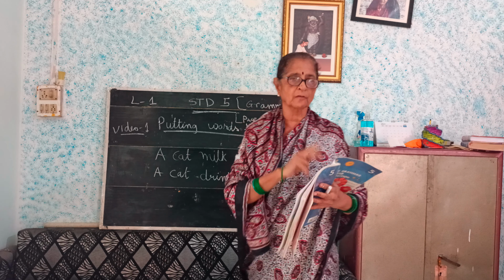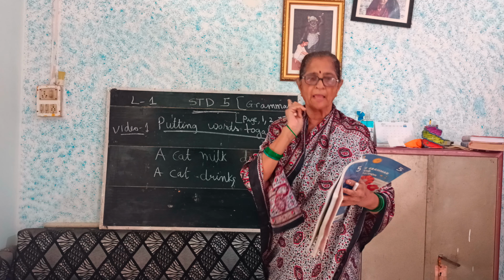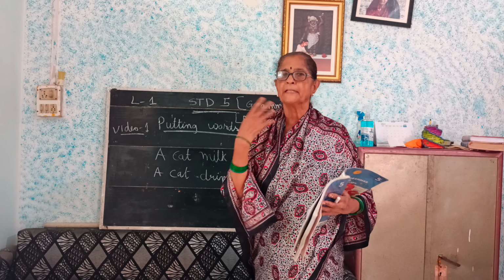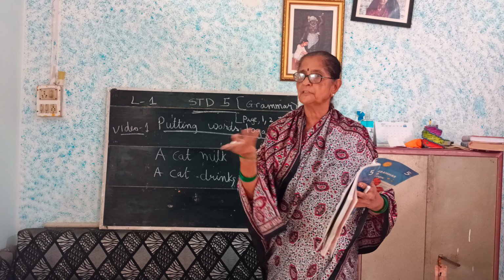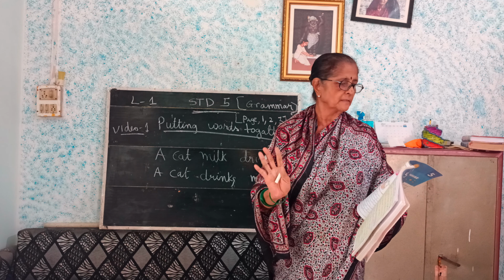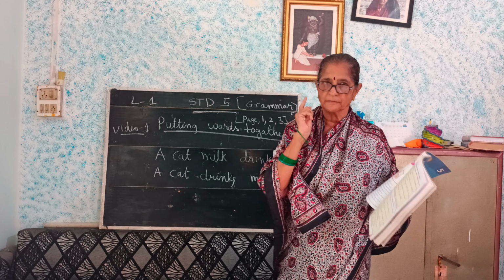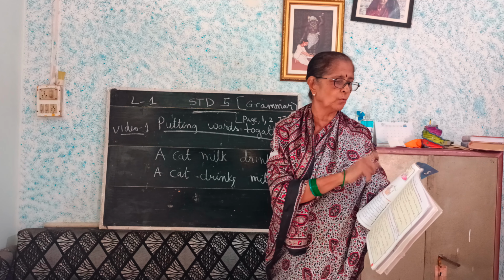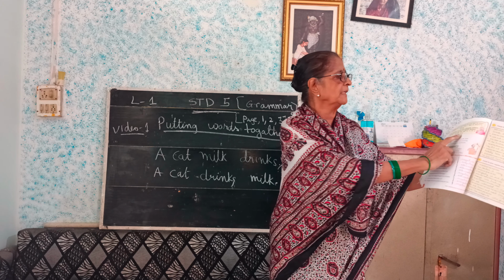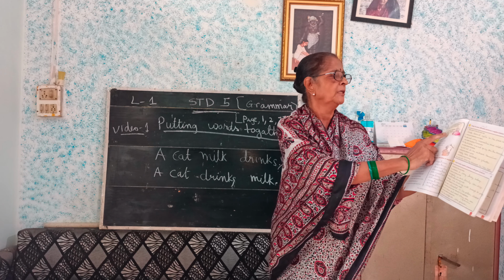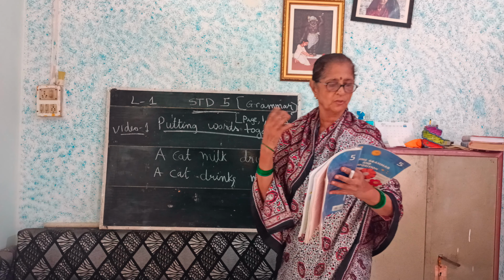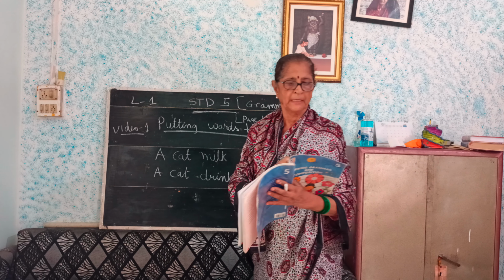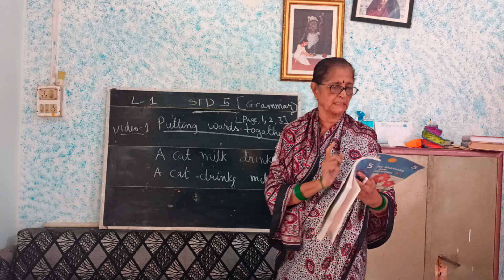Declarative sentences are of two types. They are affirmative sentences, that means they are positive and they tell us something which is positive. Negative sentences are negative. In them, words like no, not, never, isn't, can't, etc. are used to tell us something is not so. This is page number 2, children. Now, affirmative sentences.